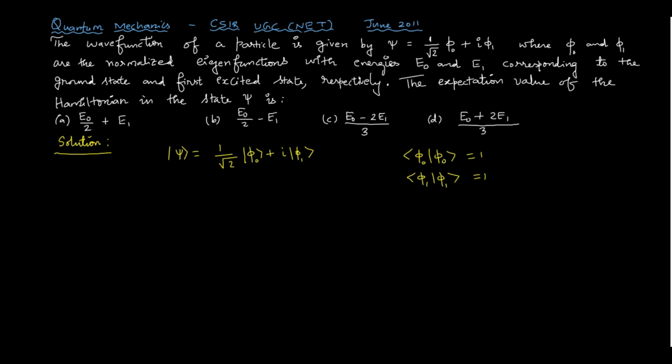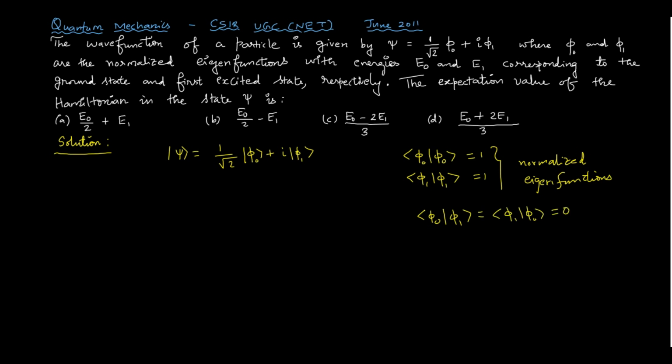If it is 1, they are called normalized. Further, when we take phi naught with phi 1, or phi 1 with phi naught, it is equal to 0.